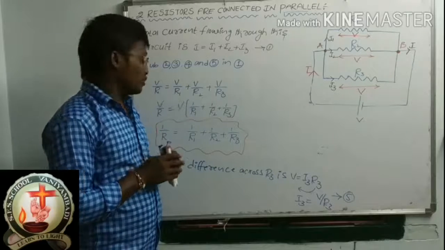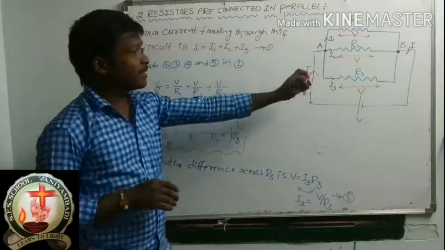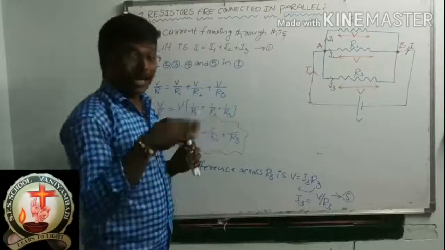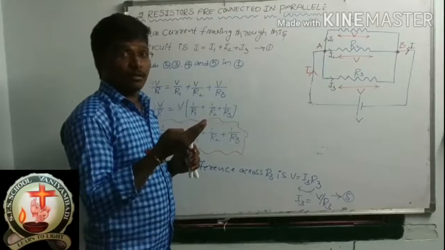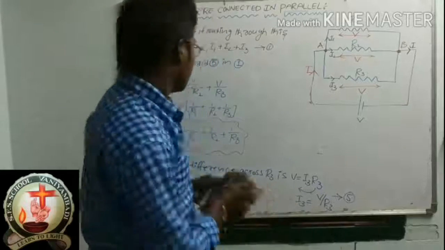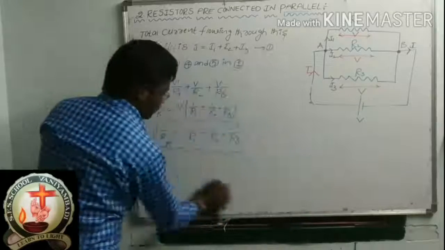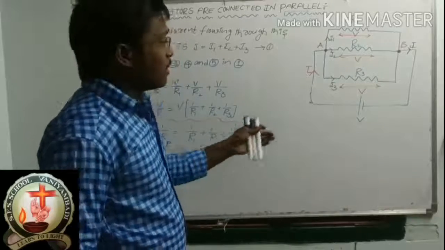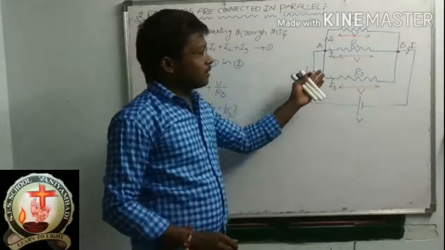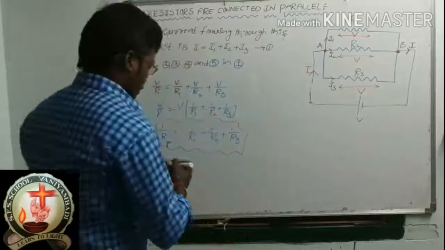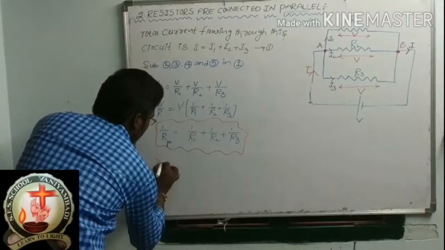Suppose here, how many resistors are there? First one, second one, and third one, only 3 resistors. Suppose the circuit has n number of resistors.